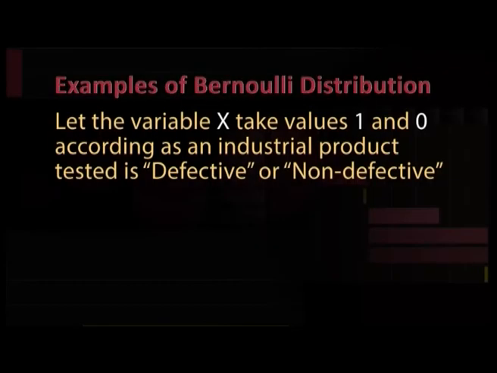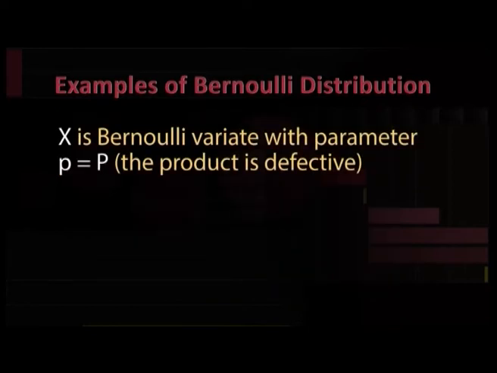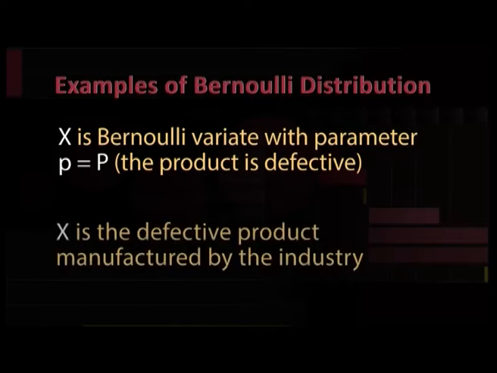A further example can be, let the variable X take values 1 and 0 according to the industrial product which is being tested and the result being that it is defective or non-defective. Then X is a Bernoulli variate with parameter p being the probability that the product is defective. Here X is the defective product manufactured by the industry.